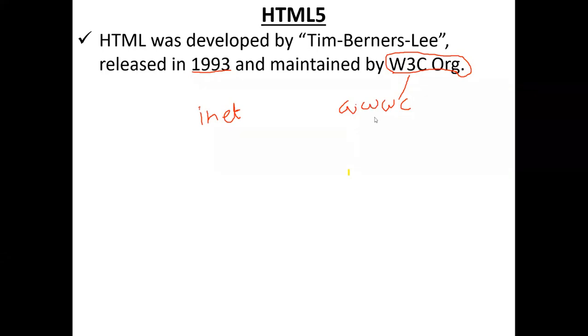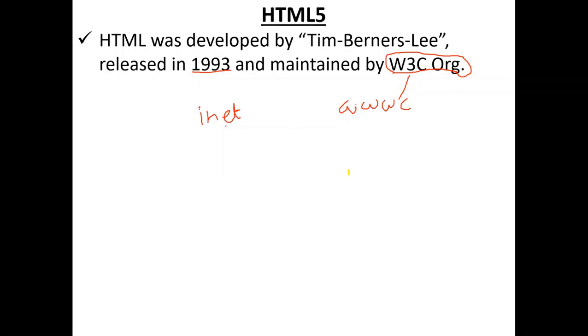Internet is owned by which company? Internet is which company's product? No. So the internet is not related to any company. The internet is not owned by anybody.